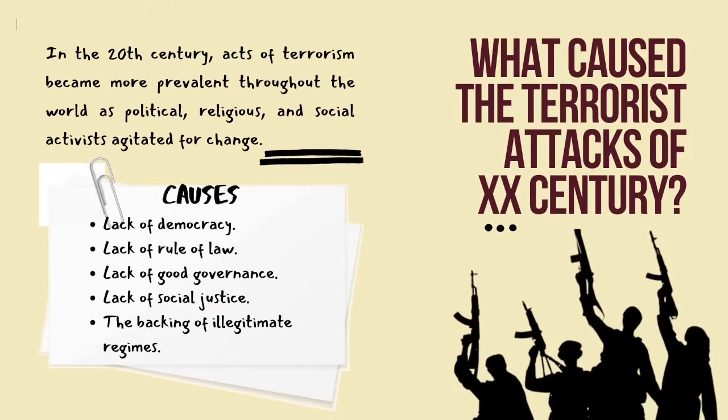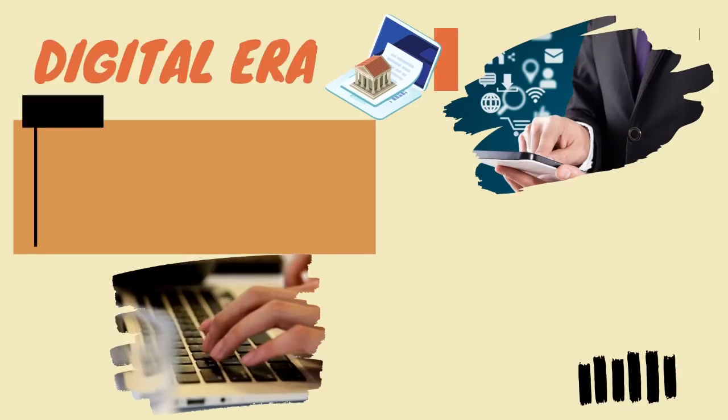What caused the terrorist attacks of the 20th century? In the 20th century, acts of terrorism became more prevalent throughout the world as political, religious, and social activists agitated for change. The causes were lack of democratic rule of law, lack of good governance, lack of social justice, and the backing of illegitimate regimes.